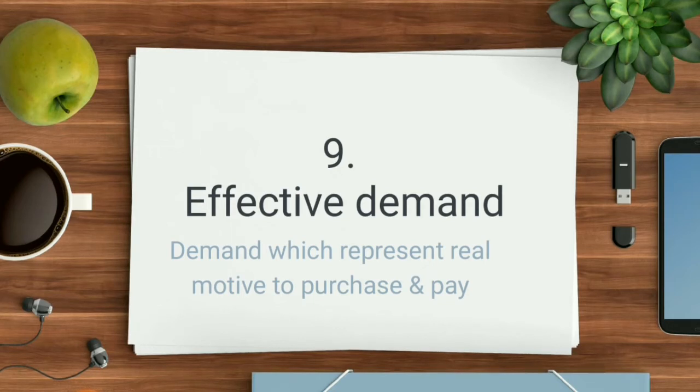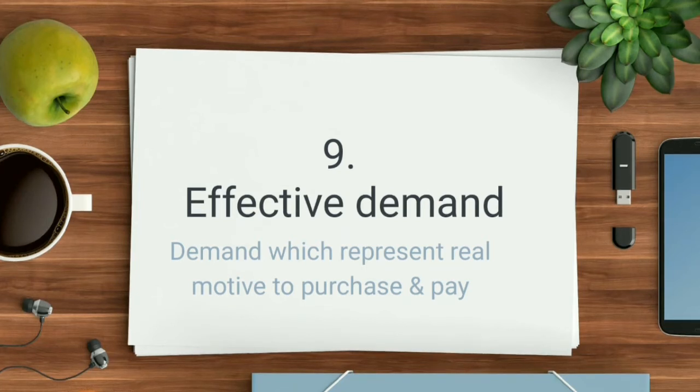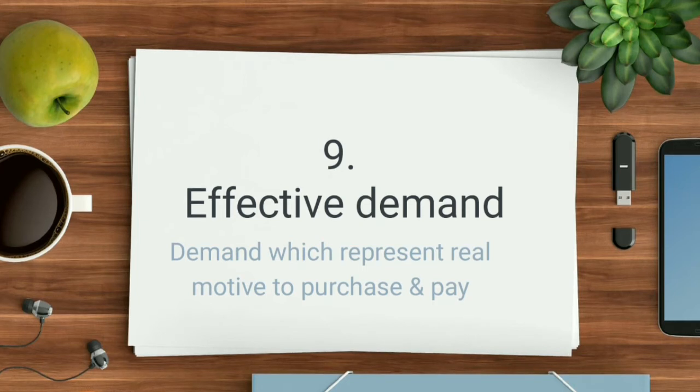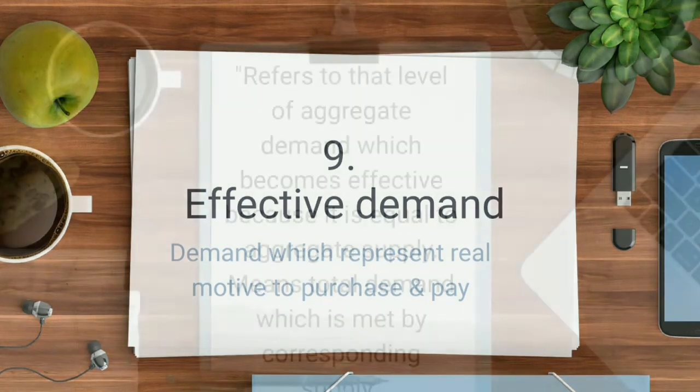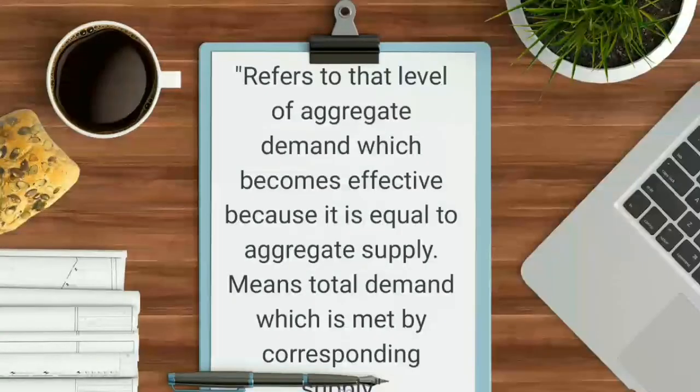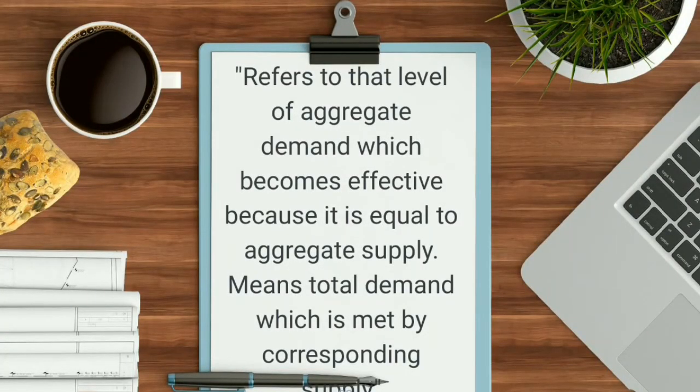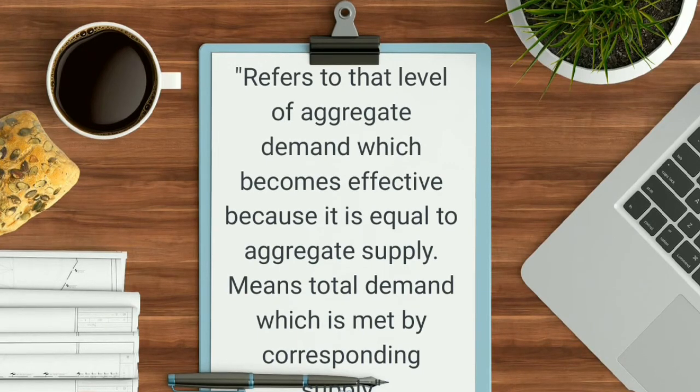Effective demand means that demand which motivates a person to buy something, with real expenditure behind it. We can say it is demand which represents a real motive to purchase and pay. The proper definition: it refers to that level of aggregate demand which becomes effective because it is equal to aggregate supply. This is the economic definition.